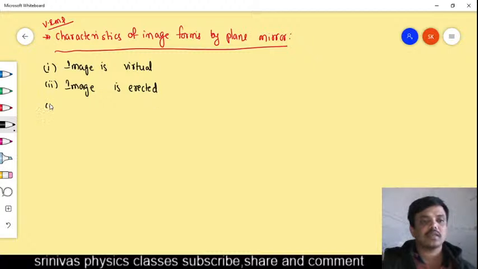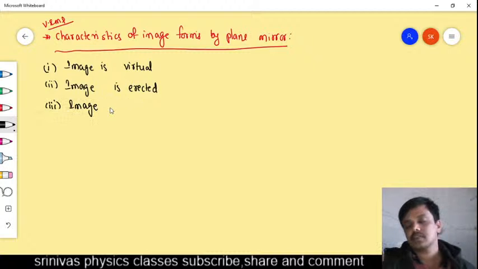And the next one is image is laterally inverted. What is the meaning of laterally inverted? Left hand side appears as right hand side, and right hand side appears as left hand side.